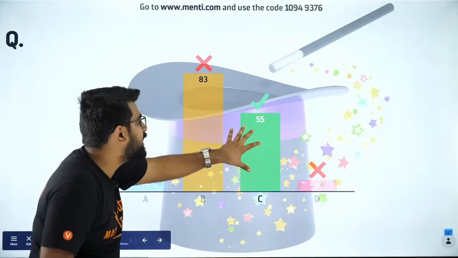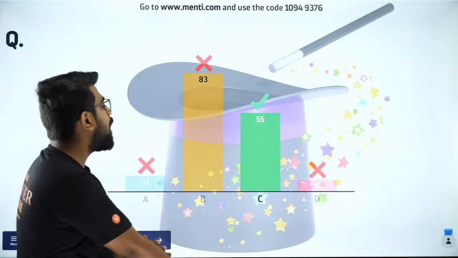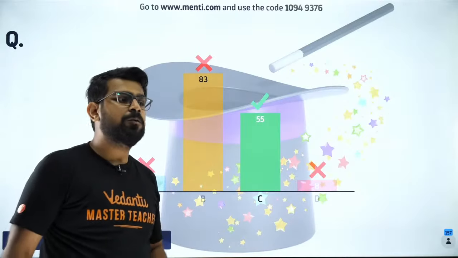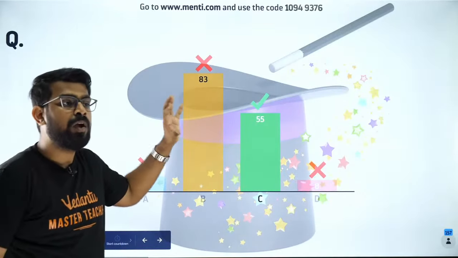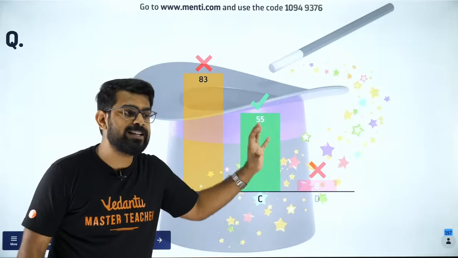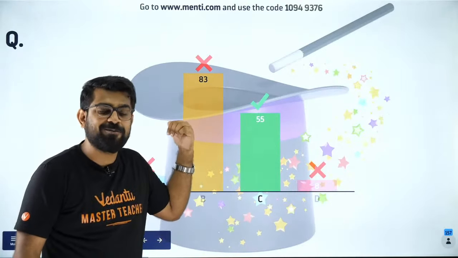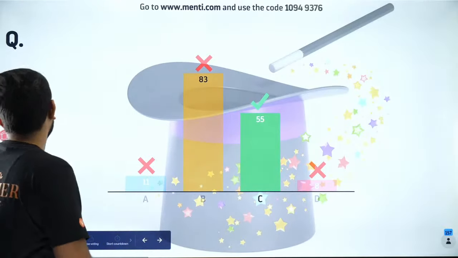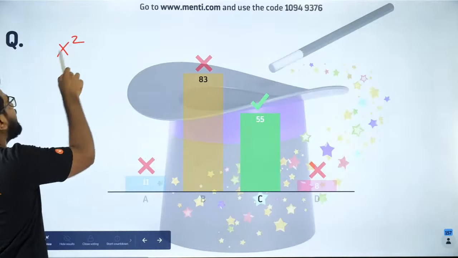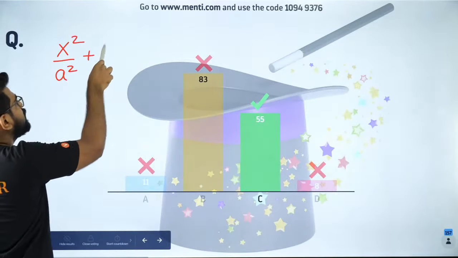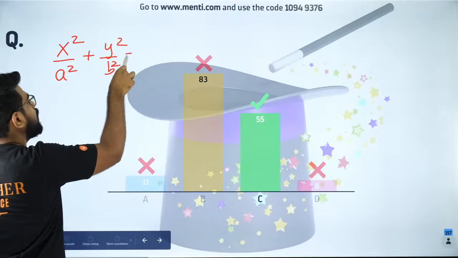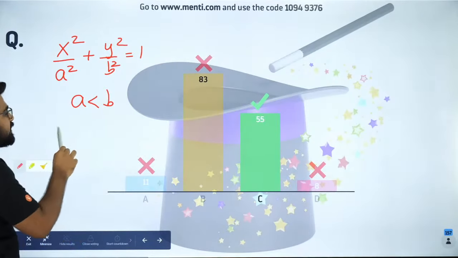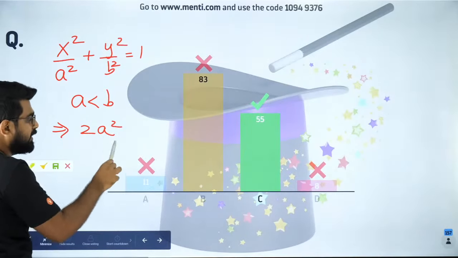So people, the answer again is nothing but your option C, and only 55 people have got it correct. Why? What was the question? Can anybody tell me? Because I need to solve. I forgot. I didn't see the question. Okay, the latus rectum. Now I remember. So the latus rectum for this ellipse, right? You have an ellipse x square by a square plus y square by b square equal to 1, and your a is less than b. So you need to find the latus rectum. In this case, the latus rectum is 2a square by b.